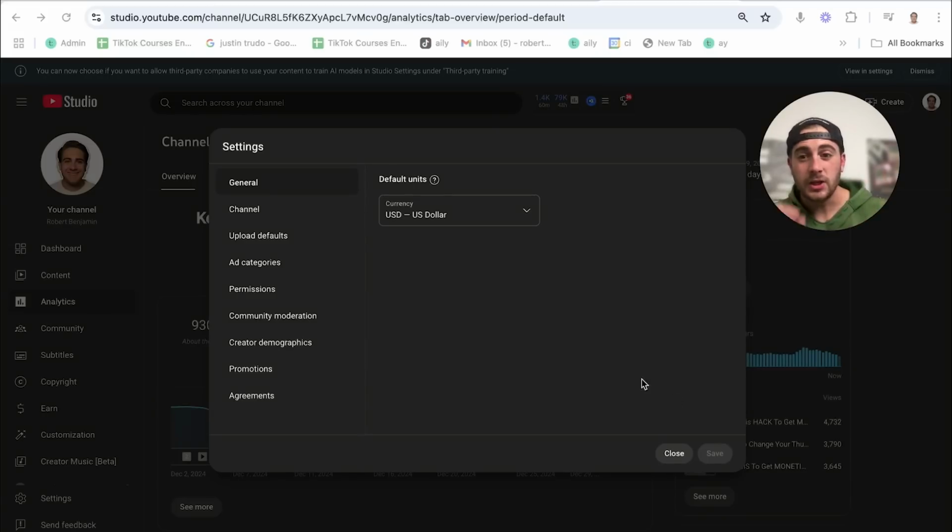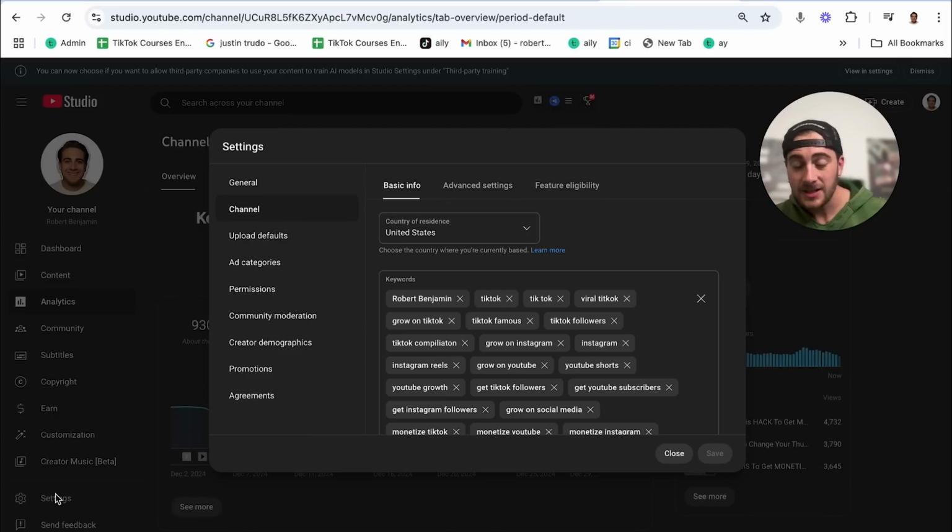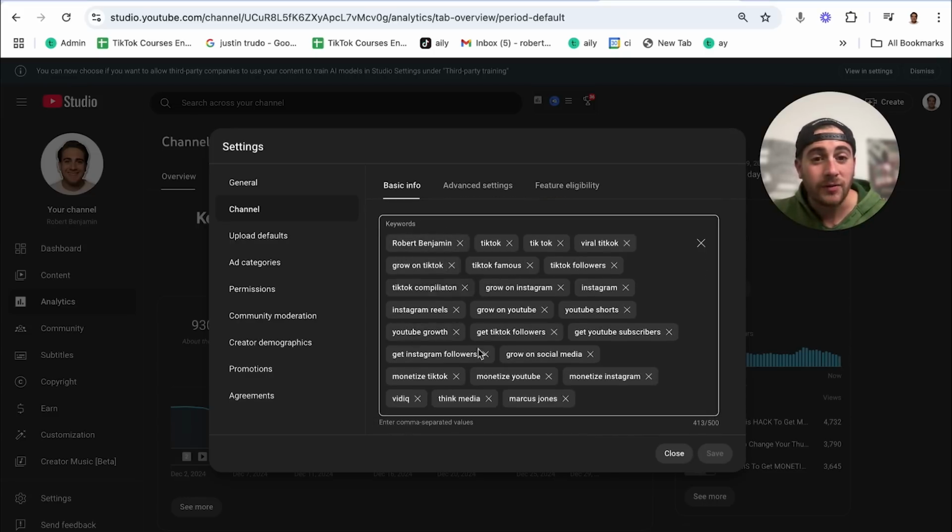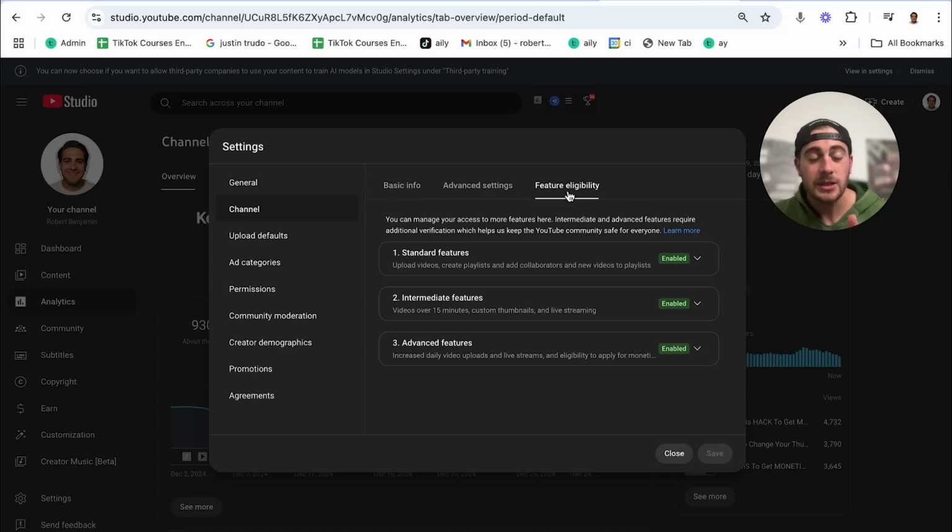Algorithm change number 1 is you need to make sure that a few key settings are set up when it comes to your channel. So what you want to do, you want to come into settings right here in your YouTube Studio. You want to come into channel. You want to make sure you have the correct country of residence here. You need to make sure that you have keywords filled out here, and you need to make sure that if you come into feature eligibility, that all 3 of these things are going to be turned on. If you don't have all of this set up correctly, it's going to decrease your reach.